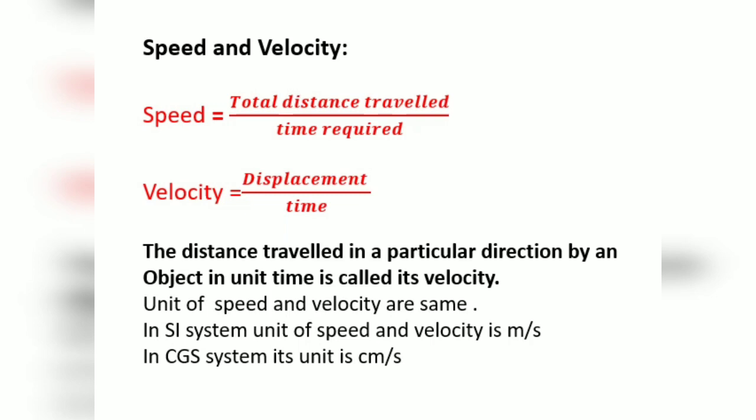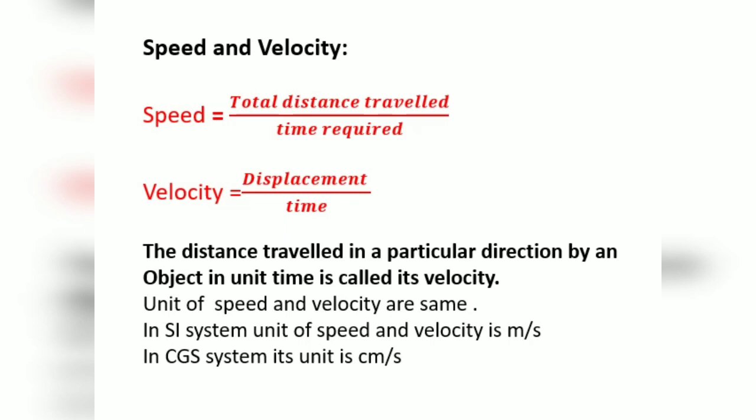That means if distance traveled is more, that means speed is more. Time and speed are inversely proportional to each other. Why is time inversely proportional? Time required to travel the distance. If time required is less, that means speed is more. If time required is more, that means speed is less. Therefore, time and speed are inversely proportional to each other. Same thing, velocity.